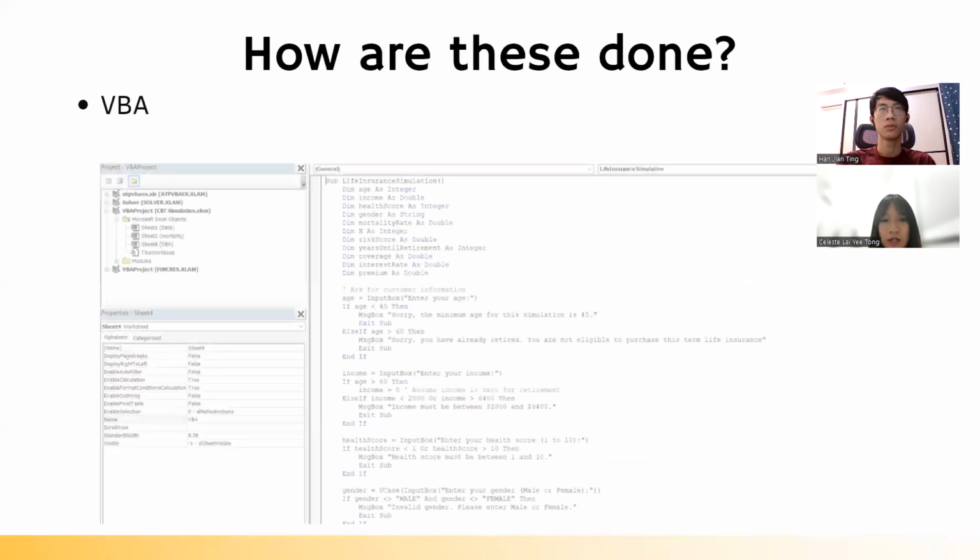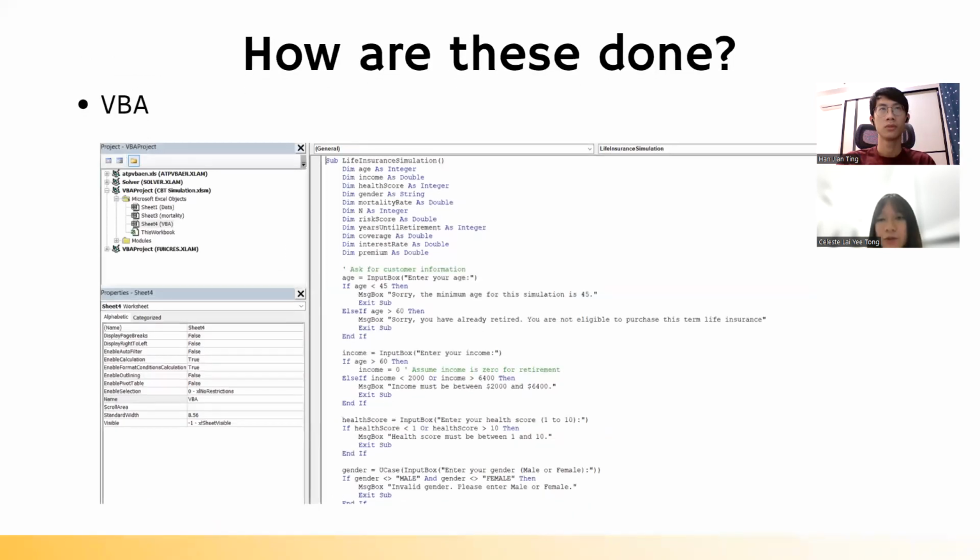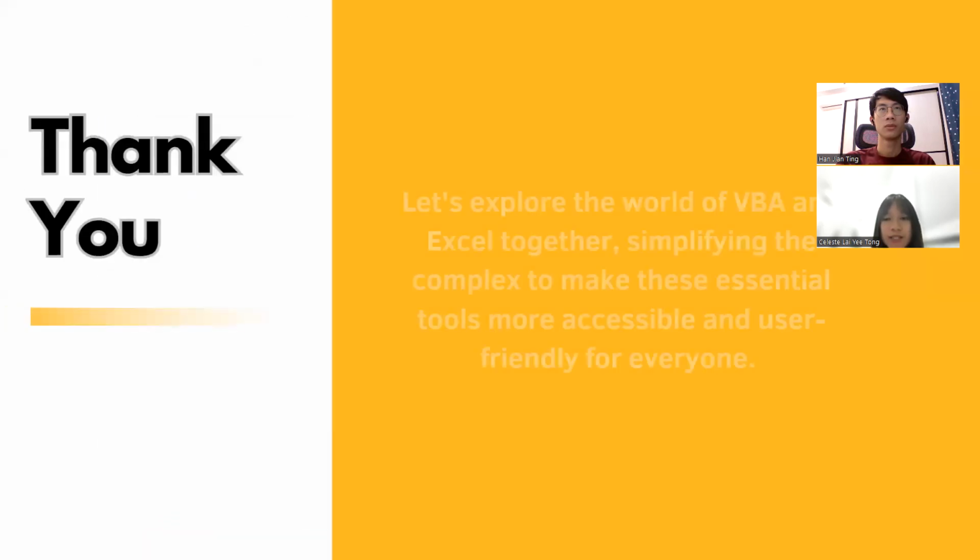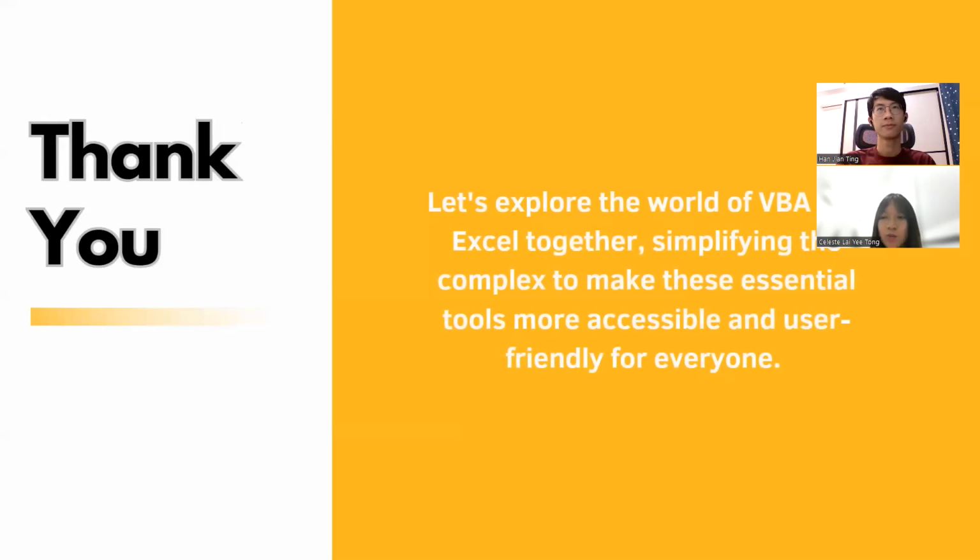Now, let us talk about VBA. The primary function of VBA is to automate tasks, create custom solutions, and enhance the functionality of Microsoft Office applications. We also use VBA to generate the code and simulate the information so that when our client inserts their information, they can know their premium and also coverage. So, without further ado, let me pass the floor to Jianting to talk more about how we use VBA and Excel in this simulation. Thank you.